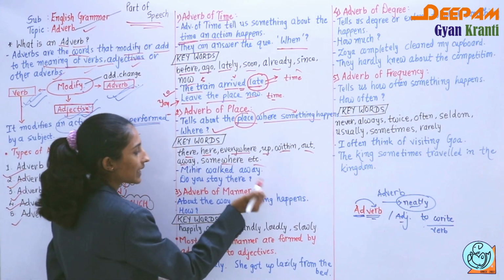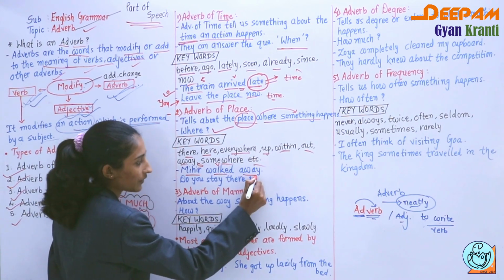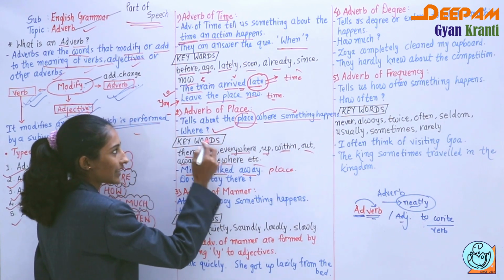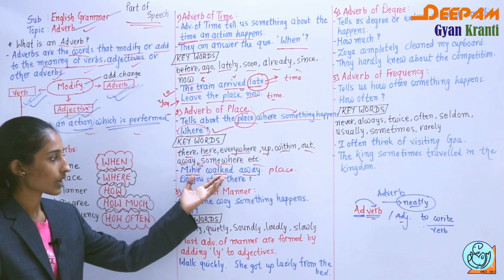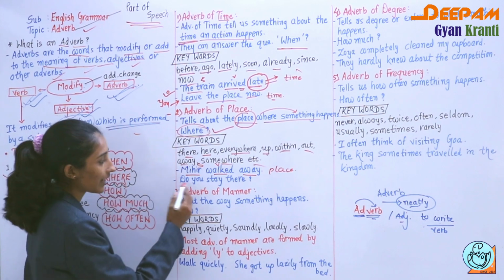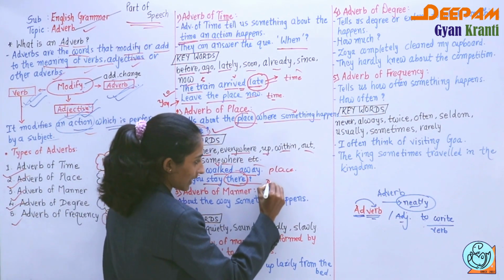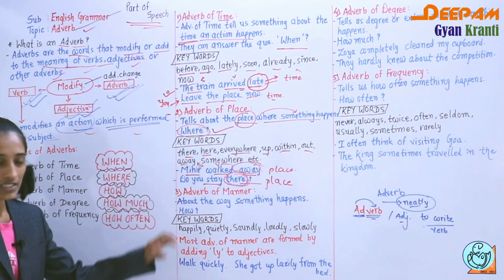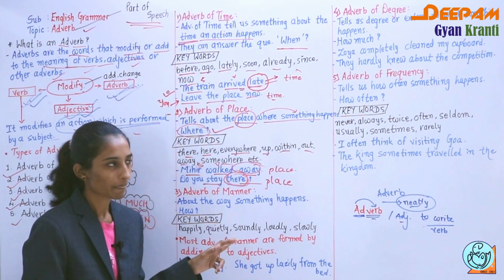For example, Mihir walked away. Mihir is the subject, walked is the verb, and away indicates the place. If you ask the question with where, which way do you ask it? Where did Mihir walk? You get the answer away, so that is the place. Do you stay there? Where do you stay? The answer is there. This there indicates the place. So here away and there, both adverbs, indicate adverb of place, right?